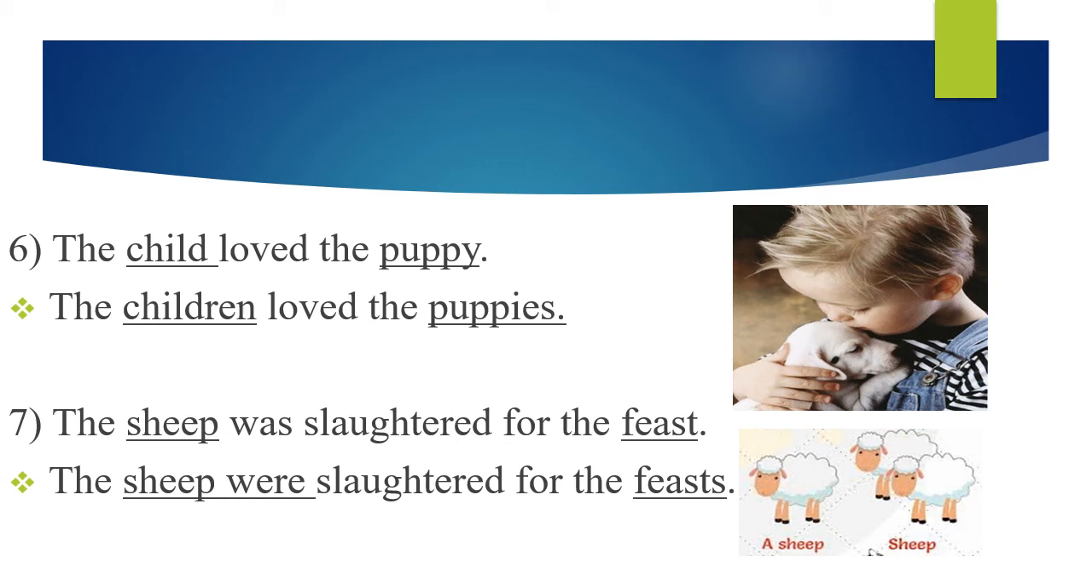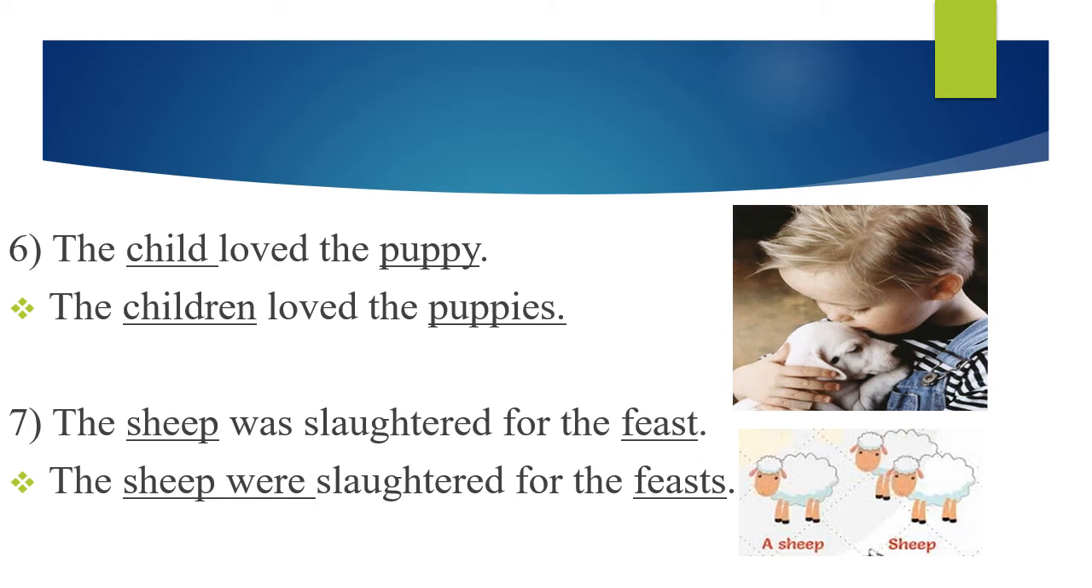Child, the plural of child is children. The children loved the puppies. The plural of puppy is puppies. So the sentence will be, the children loved the puppies. Verb will not be changed.